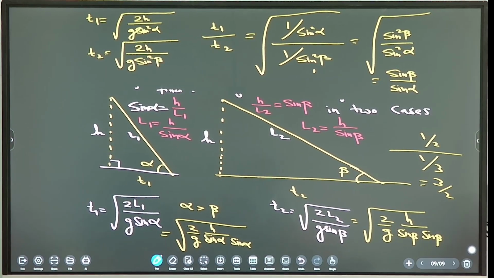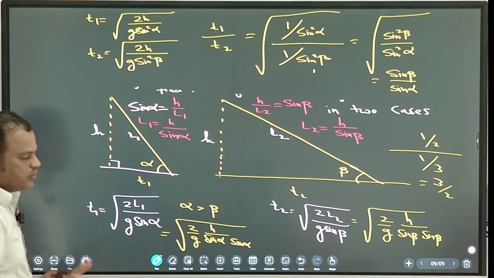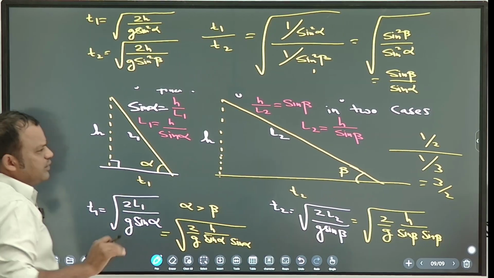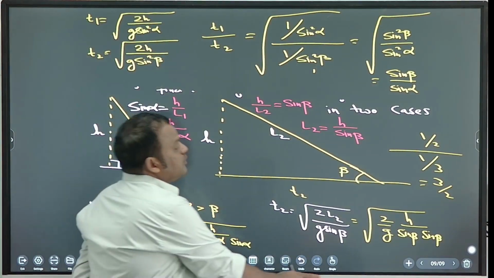Sin beta by sin alpha. Note down. Done. Okay, very important question we have done. Finish. Is it easy or difficult? Tell me. Easy, right? 70% is easy. Remember that.